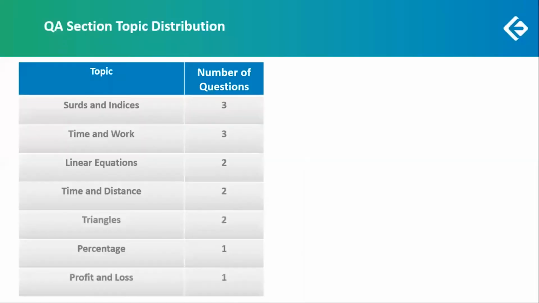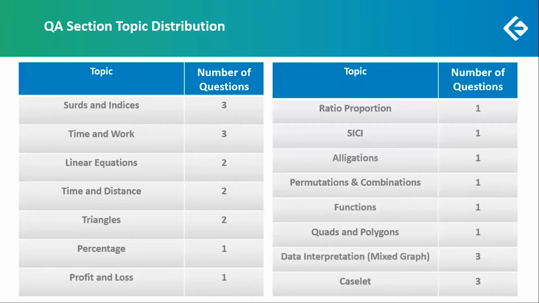This is how the QA section topic distribution looks like in EOM-Z2. 3 questions each from surds and indices and time and work. 2 questions each from linear equation, time and distance, and triangles. 1 question each from percentage, profit and loss, ratio proportion, SICI, allocations, permutation combination, functions, and chords and polygons.